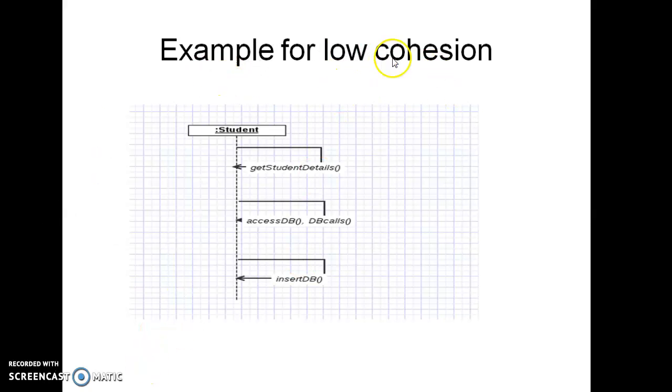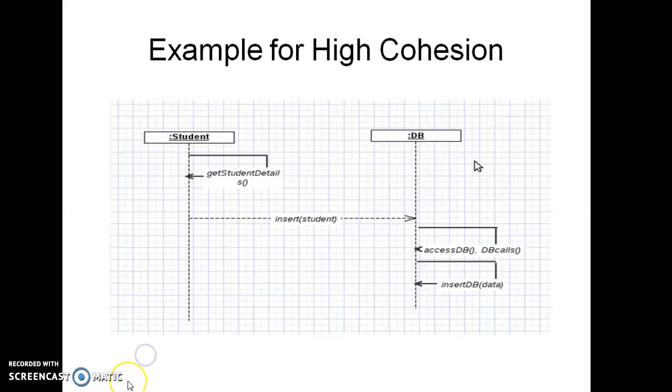So this is the example of low cohesion, and we are also seeing high cohesion, so we need to understand the concept. First understand what low cohesion is. In high cohesion, the elements which are related to some functionality are put in a single manageable unit. But in low cohesion, we can see everything is mixed up. When you want to get some student data, you need to operate on a student. When there is database access or some other query, we are operating on student. When we need to insert into a database, we are operating on the student. So there is nothing specified which highlights the related elements.